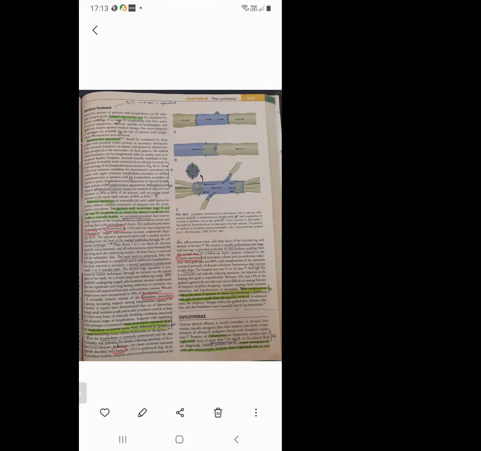These are the various procedures. You have to know about Kondoleon or Homans, and next about Charles. And what is chylothorax? Chylothorax is usually secondary to other causes. How to diagnose? The presence of chylomicrons on lipoprotein analysis and a triglyceride level of more than 110 in the pleural fluid is diagnostic. Initially the patient is managed non-operatively with a tube thoracostomy, a medium chain triglyceride diet and TPN.